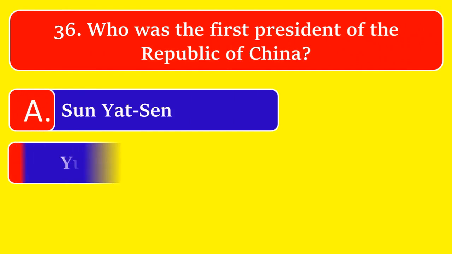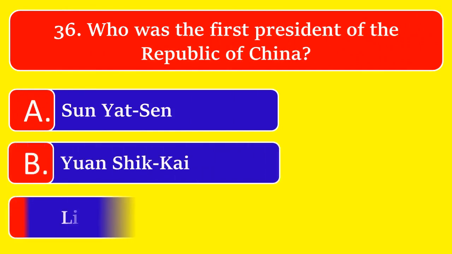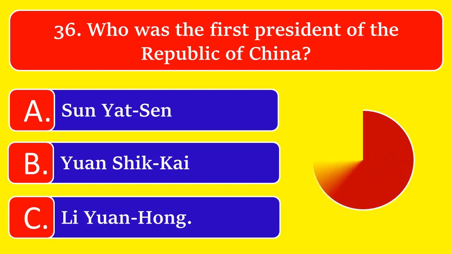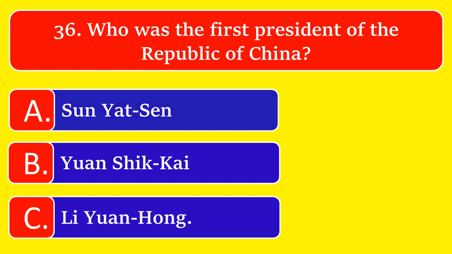Who was the first president of the Republic of China? Option A Sun Yat-sen, or option B Yuan Shikai, or option C Liu Yanhong. The great answer is option A Sun Yat-sen.